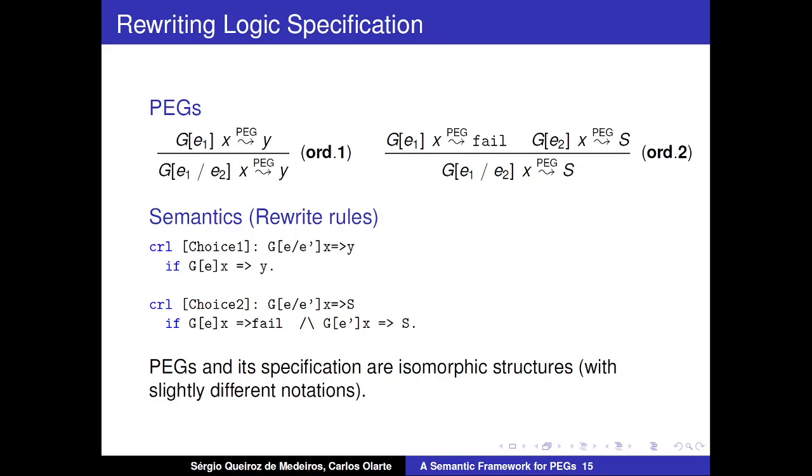Here we are reviewing the rules related to ordered choice in PEGs, and you can see the rules that we will write using rewriting logic. You can see that what you have written on a piece of paper, rules choice 1 and choice 2, are very close to the rewriting logic specification. Indeed, the rules are the same. There is just a minor syntactical difference between them.